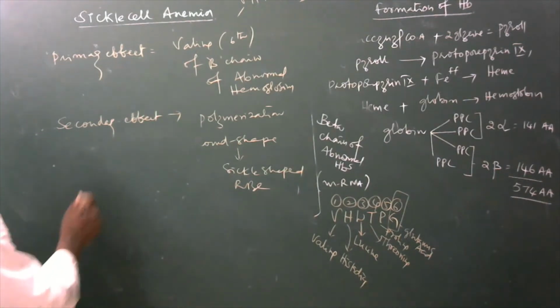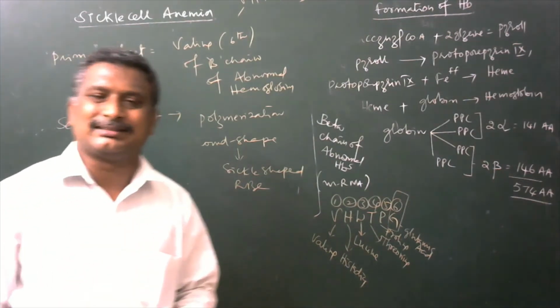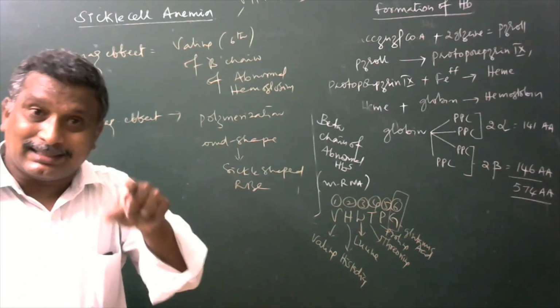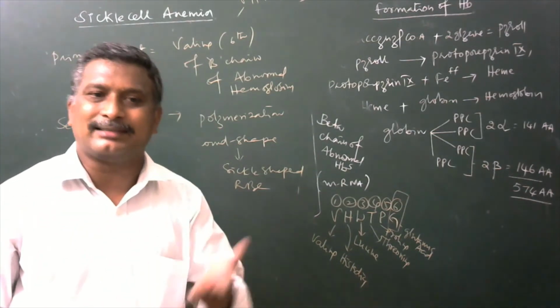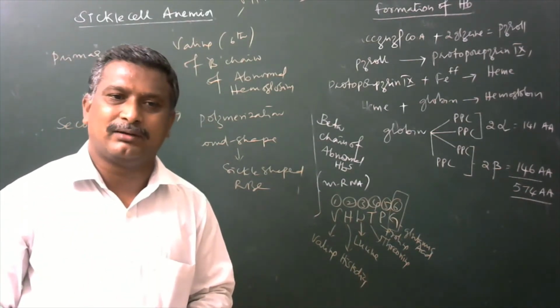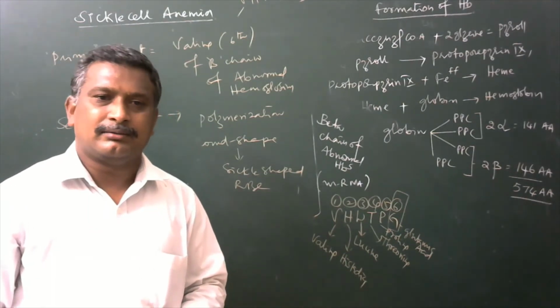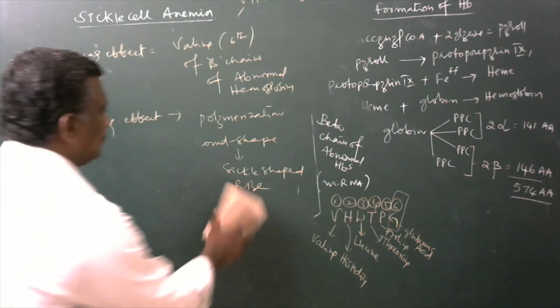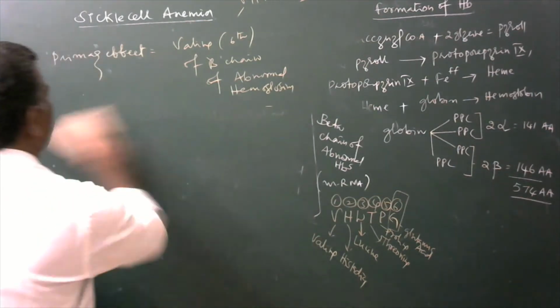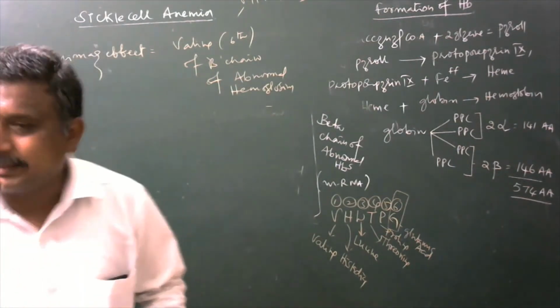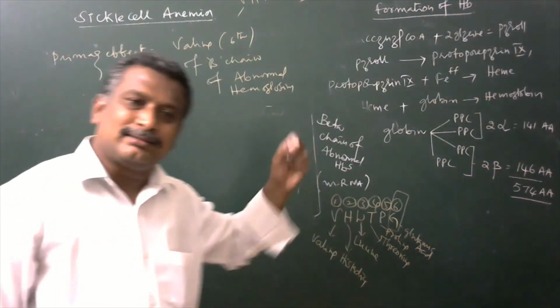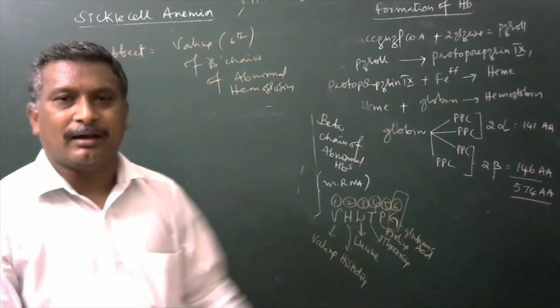That is sickle cell crisis. Sickle cell crisis will develop in the absence of oxygen or in low amounts of oxygen in our body. So these are all said to be secondary characters which are developed by sickle cell anemia.